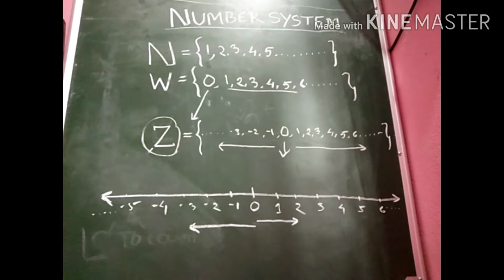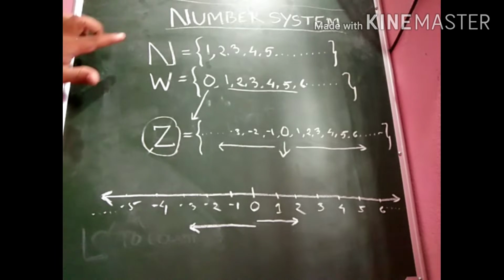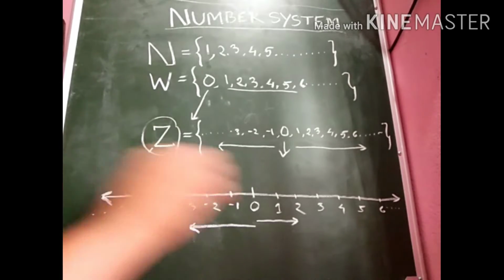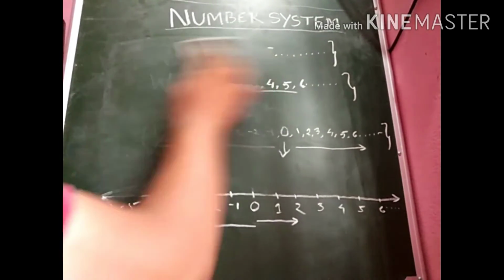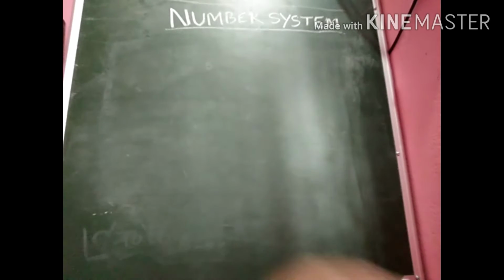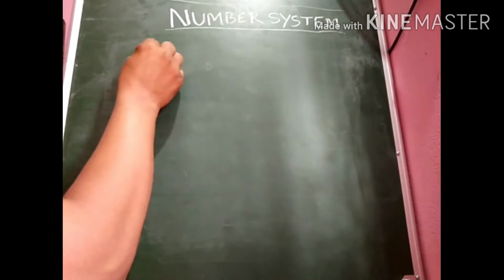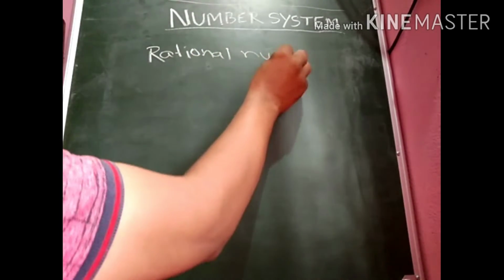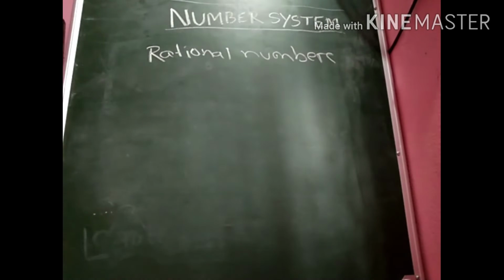Then moving on, is there any number besides these three types of numbers, natural numbers, whole numbers and integers? And your answer should be yes. There is also another type of number excluding these three types of numbers, that is natural numbers, whole numbers and integers. It is called rational number.